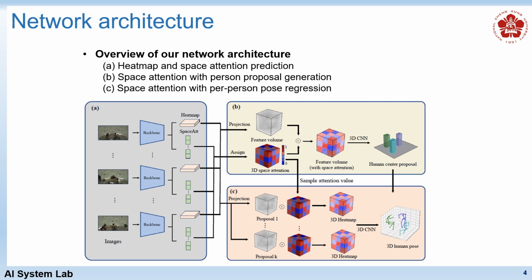B. By performing an element-wise multiplication of the raw feature volume with the space attention scores, we produce a feature volume infused with spatial attention. Subsequently, this attention-enhanced feature volume is fed into 3D CNNs to locate the per-person proposal. C. A more detailed feature volume corresponding to the proposal is generated. By calculating the spatial relationship between the proposal and the feature volume, space attention scores for the proposal are sampled from the attention in 3D space. Finally, the human pose is estimated.